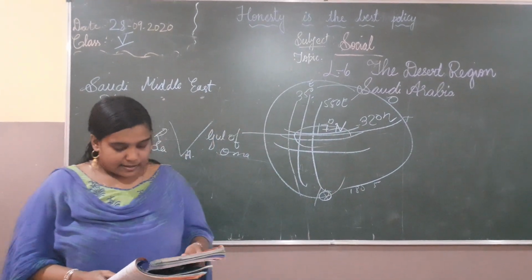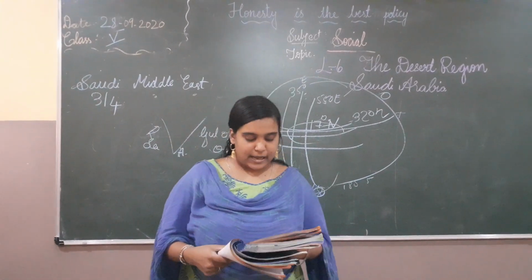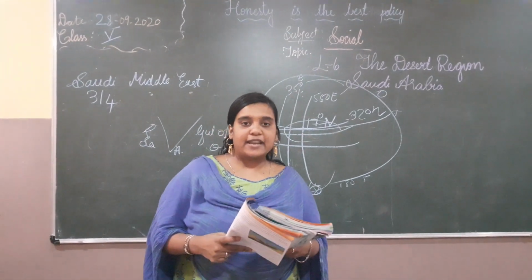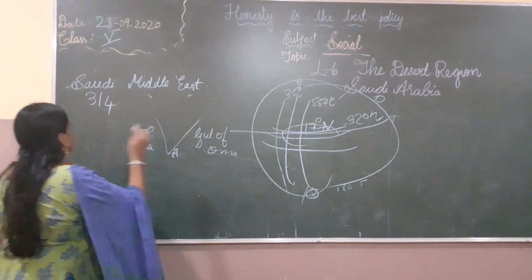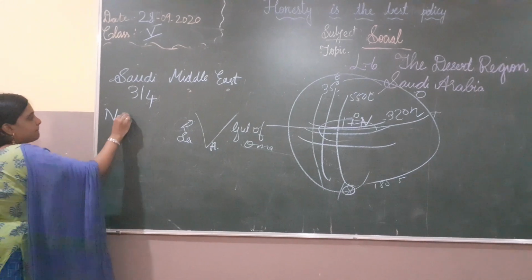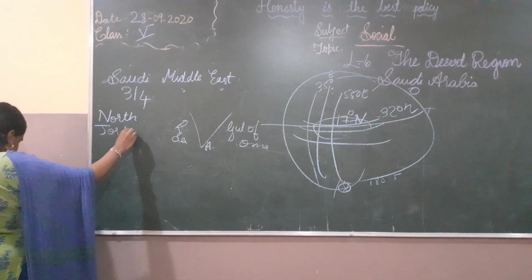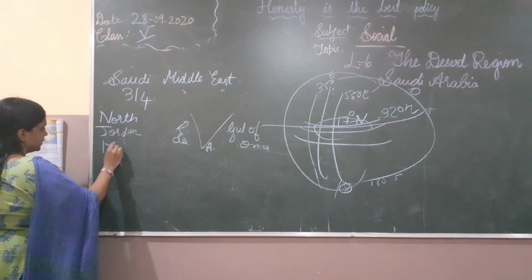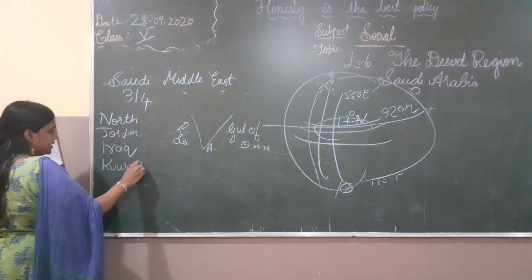Okay. What are the countries surrounding it? Nearly surrounding Saudi Arabia, on the north side, are Jordan, Iraq and Kuwait. These are the countries surrounding Saudi Arabia.